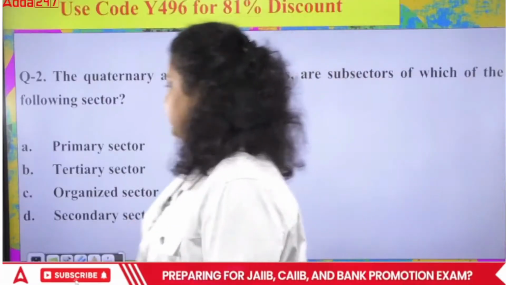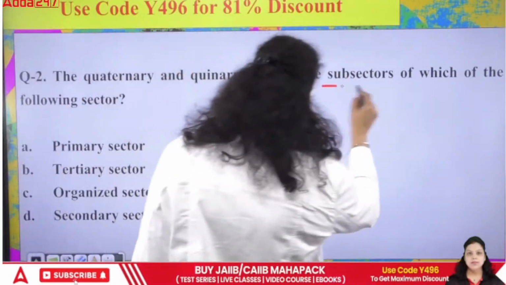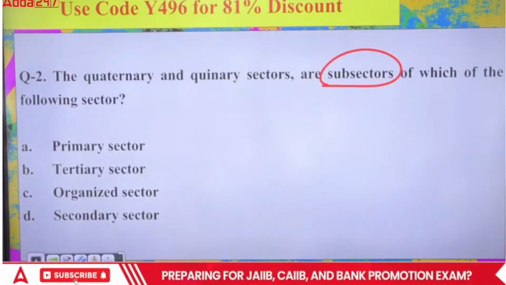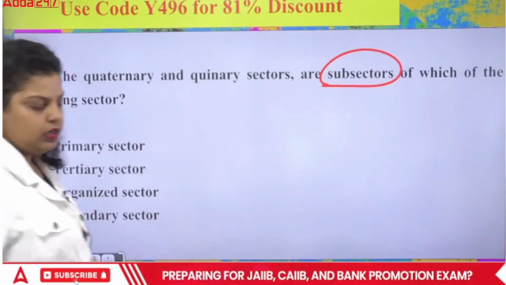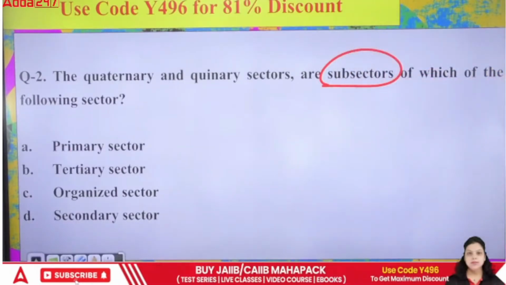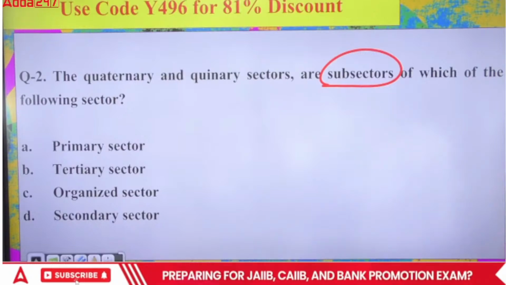Now, second question. The second question is talking about the quaternary and quinary sectors being subsectors of which of the following sectors? We know there are three sectors of the economy: primary, secondary and tertiary. Out of these three sectors, which of the following covers the quaternary sector and the quinary sector?